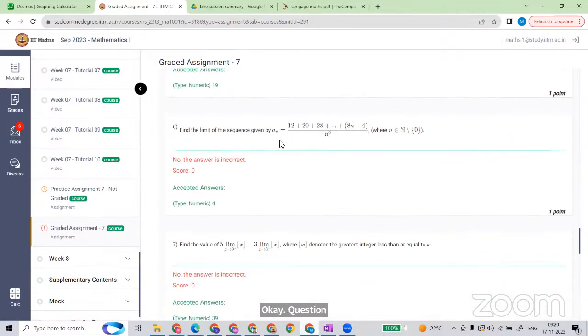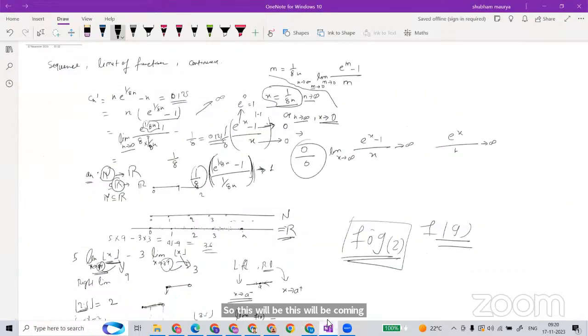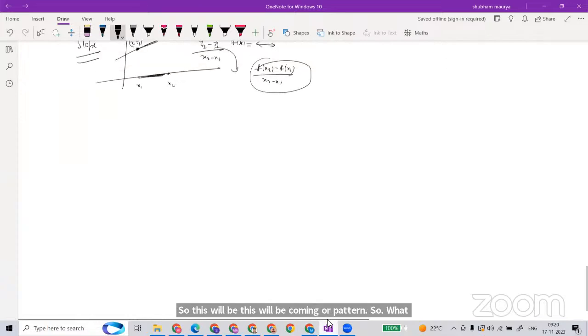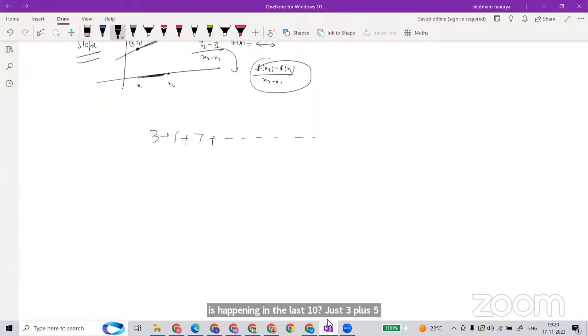If you take 4 as common, then it becomes 3 plus 5 plus 7, an odd pattern, with a 4 in multiplication.